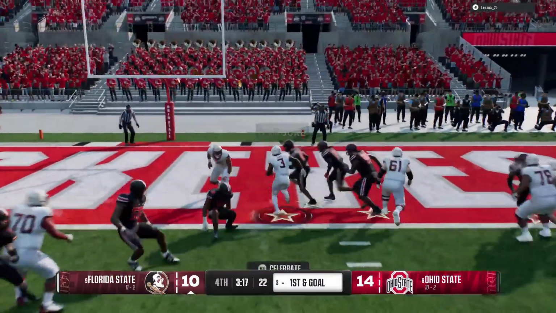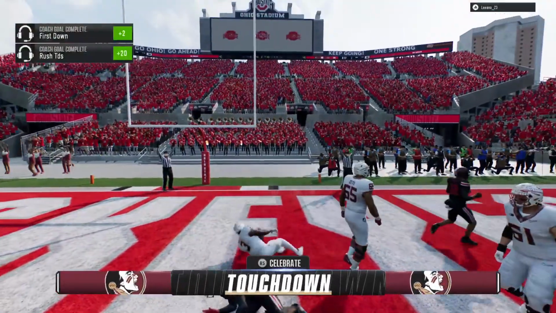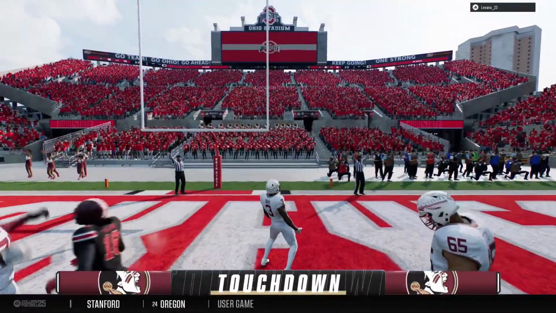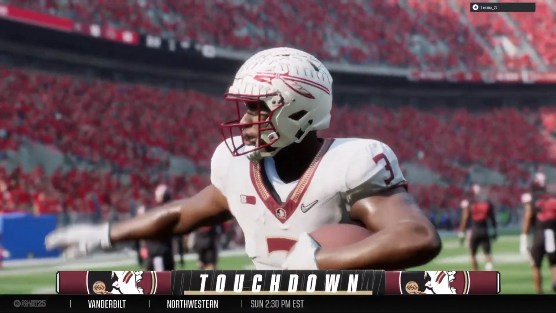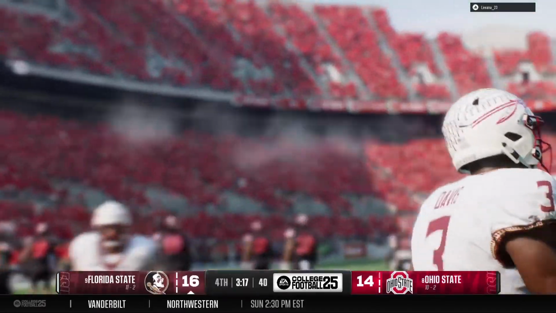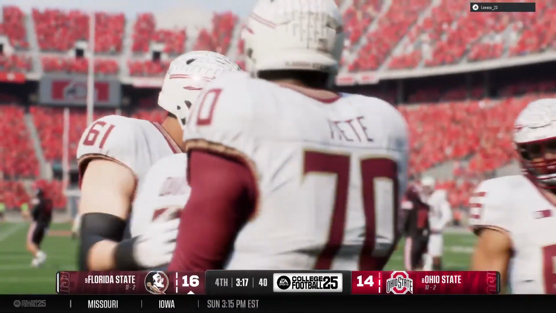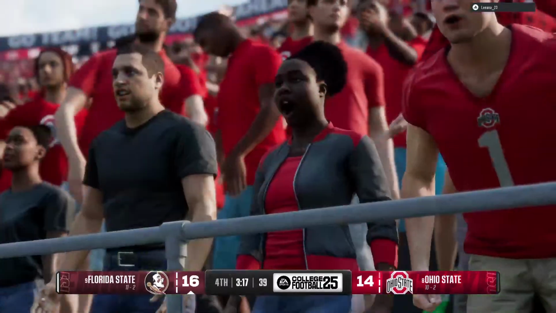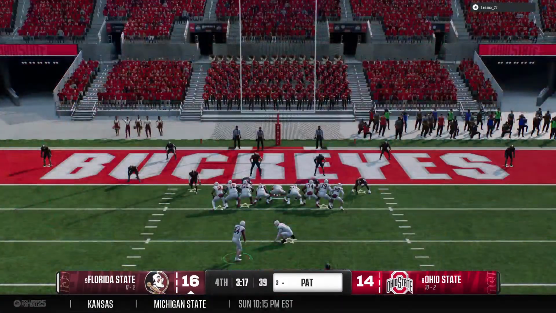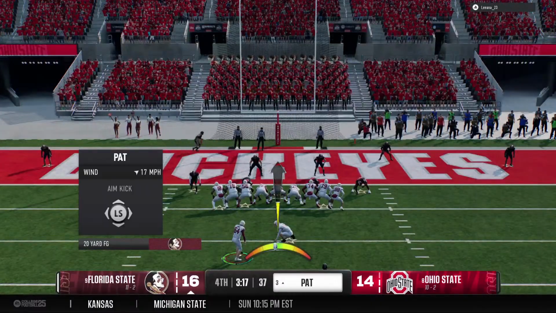They'll try to run it in on first and goal. Touchdown, Florida State. And they'll claim the fourth quarter lead. Boy, just a great job here by the offensive line and the running back to be able to get this ball into the end zone late in the game like this, now in the fourth quarter, to give them the lead. The PAT is important to make it a 3-point lead.